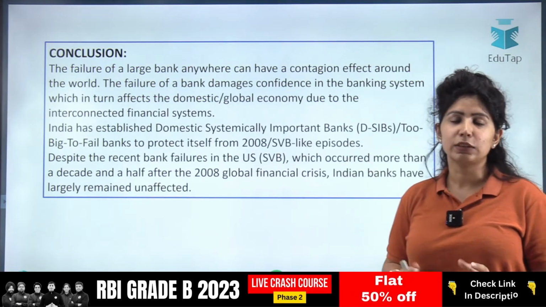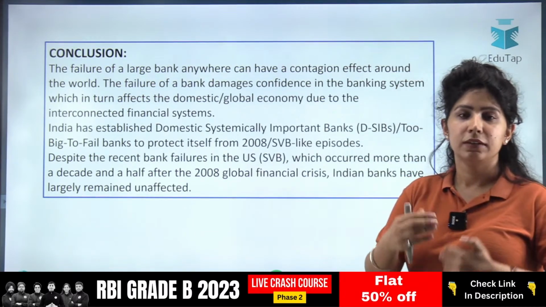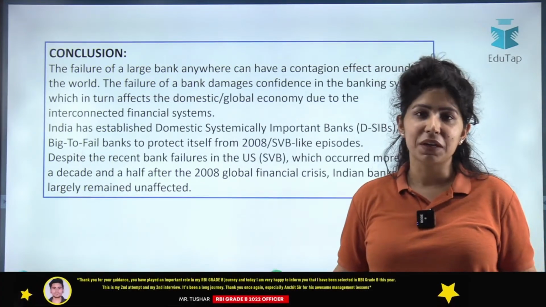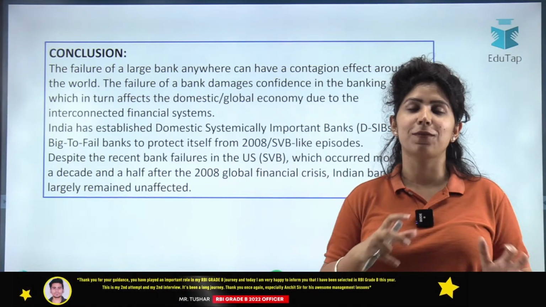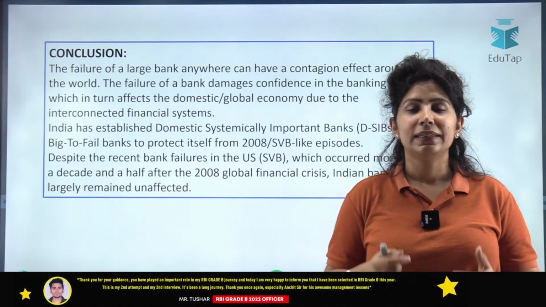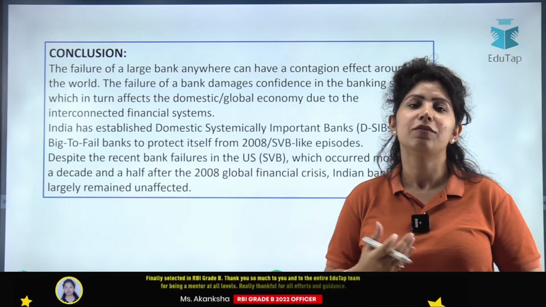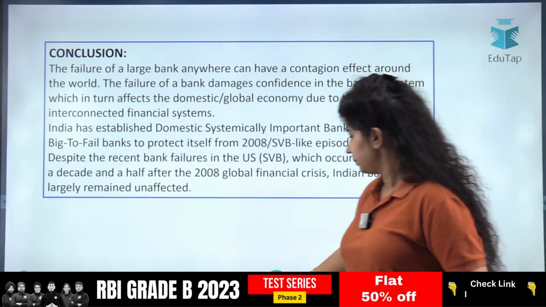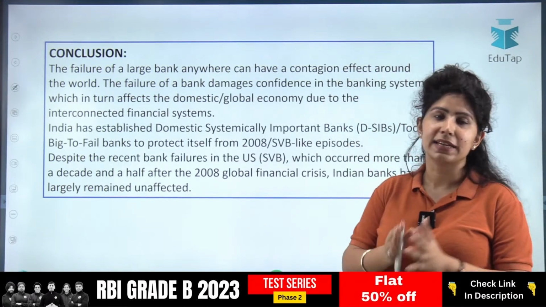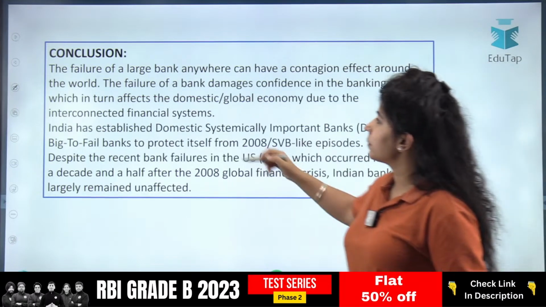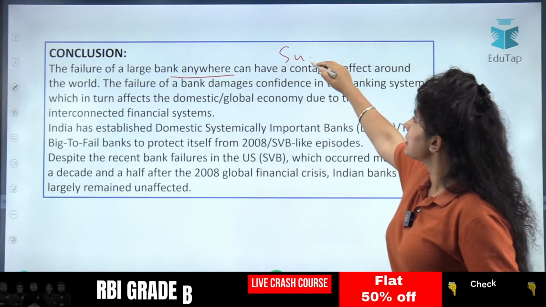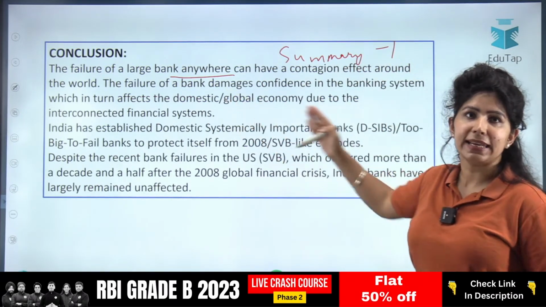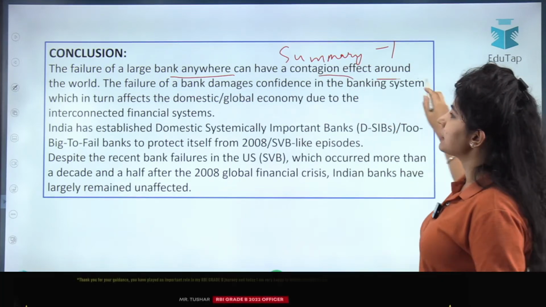Now, in the conclusion, let's write down that, first of all, let's summarize our answer, that if such a bank fails, the entire system can be hurt. And this is only because of classification of DSIBs by Government of India that Indian economy has relatively remained unaffected by the Silicon Valley Bank crisis, not Swiss bank. I'm sorry about that. The failure of a large bank anywhere, this is a summary point here. Summarize in one line. The failure of a large bank anywhere can have a contagion effect around the world.